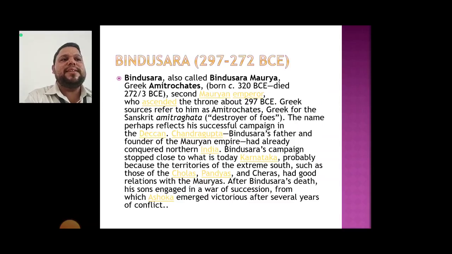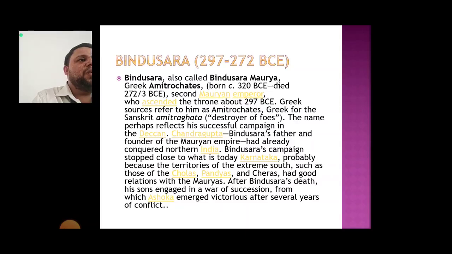And the next is Bindusara. Bindusara, also called Bindusara Maurya, ascended the throne after about 297 BCE. Greek sources refer to him as Amitrochates, Greek for the Sanskrit Amitraghata, destroyer of foes. The name perhaps reflects his successful campaign in the Deccan.